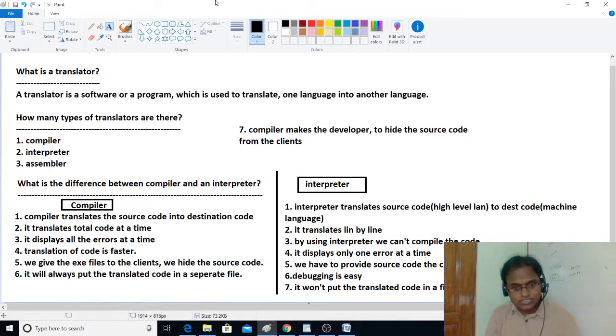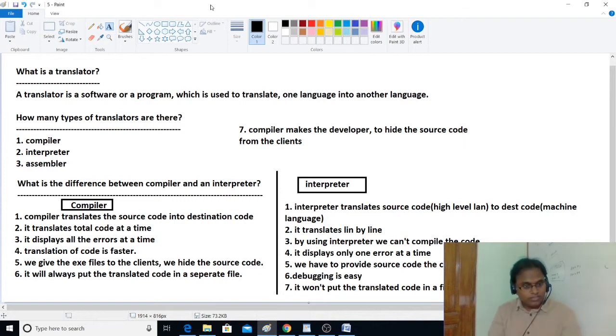So now the point is, if you are using an interpreter to develop a particular software, website or application, we have to provide the total source code to the client. If you are using a compiler, we will provide only the .exe file or low-level code to the client. The client cannot modify it and has to come back to the software company to ask for modifications. This is also one difference between compiler and interpreter.